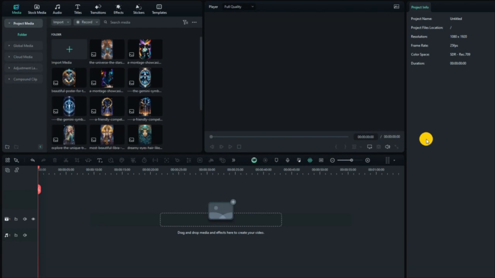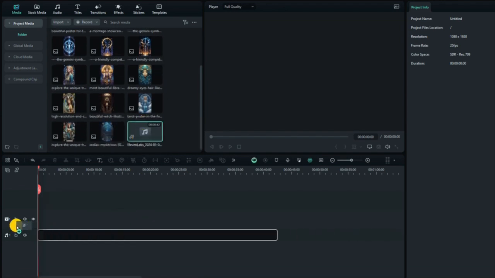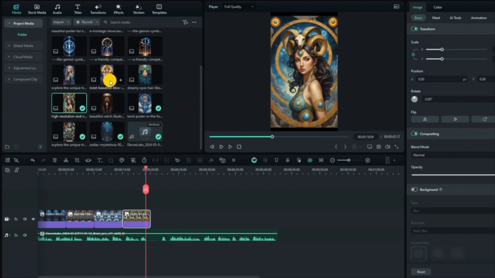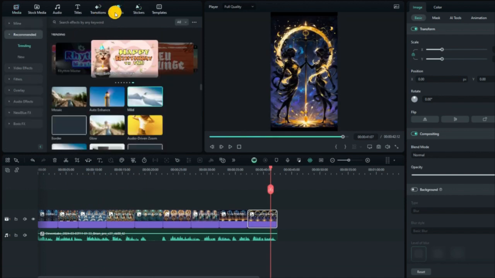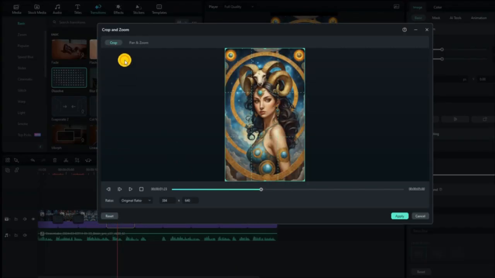Today I'm using Filmora. So here I'll import all the generated images and voiceover. First I'll set the voiceover and then I'll set the image accordingly. So the images will be adjusted according to the voiceover. Then I'll add effects and set the transitions. So here I'm using the dissolve transition and I'll use pan and zoom to give it some movement.